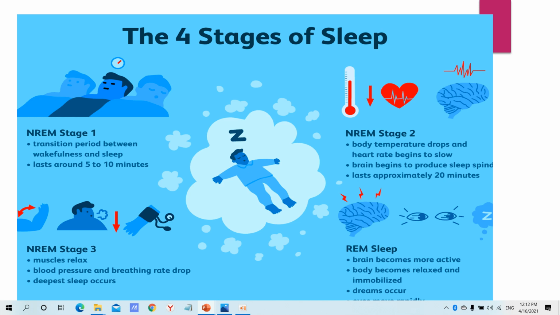Stage 1 can be considered a transition period between wakefulness and sleep. Stage 2: according to the American Academy of Sleep Medicine, people spend approximately 50% of their total sleep in this stage. Stage 3: muscles relax, blood pressure and breathing rate drop, and the deepest sleep occurs. Stage 4, known as REM sleep, that is rapid eye movement sleep: most dreaming occurs during this stage. The body becomes relaxed and immobilized.